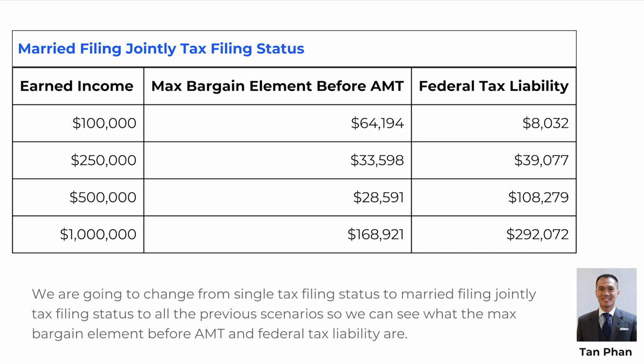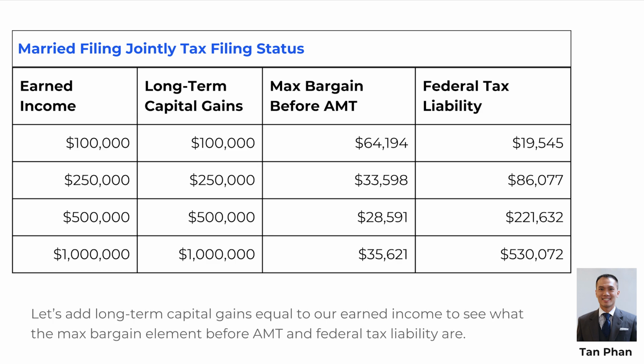Earned income $250,000. Max bargain element before AMT $33,590. Federal tax liability $39,077. Earned income $500,000. Max bargain element before AMT $28,591. Federal tax liability $108,279. Earned income $1 million. Max bargain element before AMT $168,921. Federal tax liability $292,072.